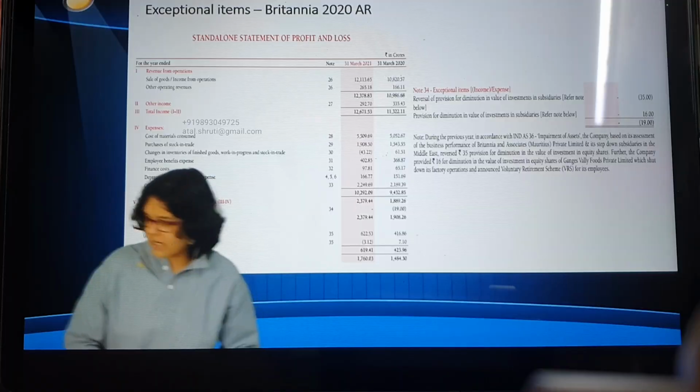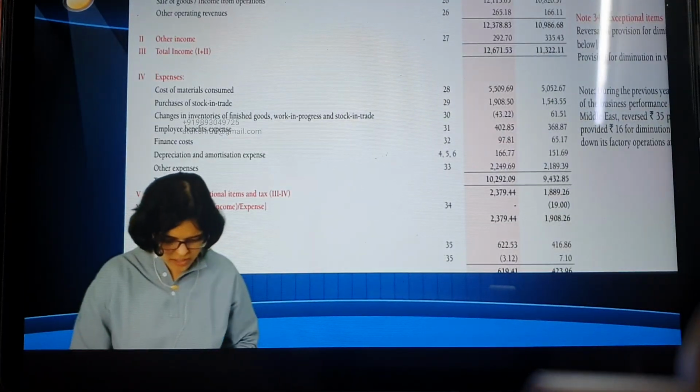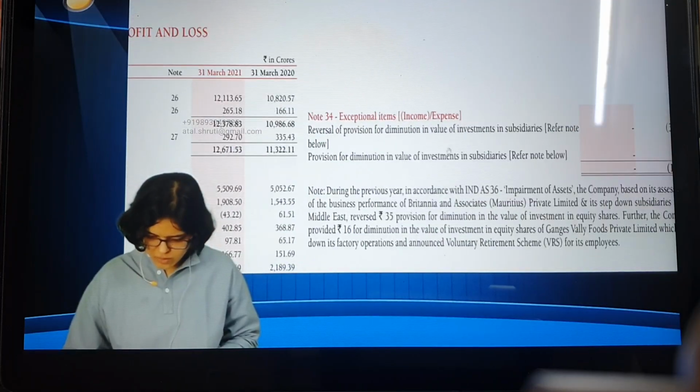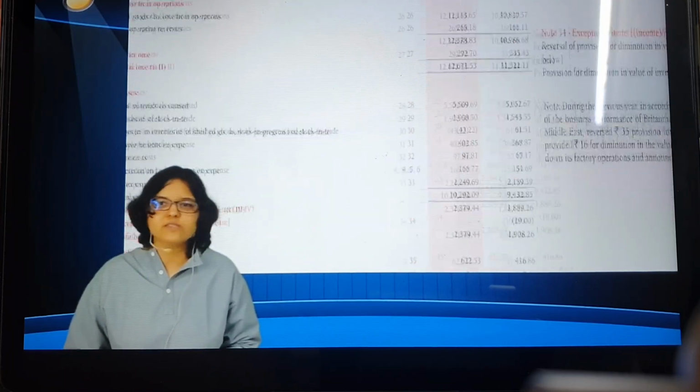And then every single time, if there is an exceptional item, it will be written right here. Exceptional item. Profit before tax. This is for Britannia. Diminution in the value of subsidiary. This is a little bit tricky. Forget it. I think ITC was the simplest one.